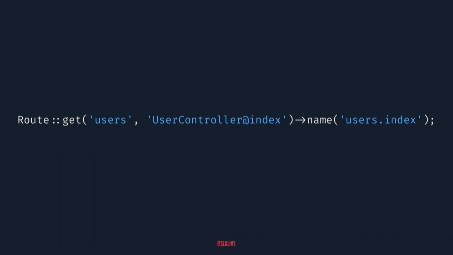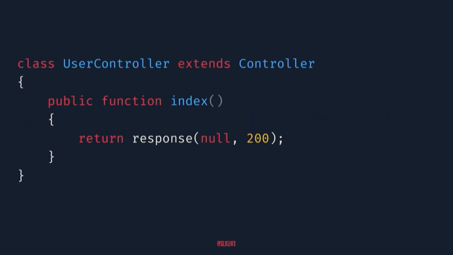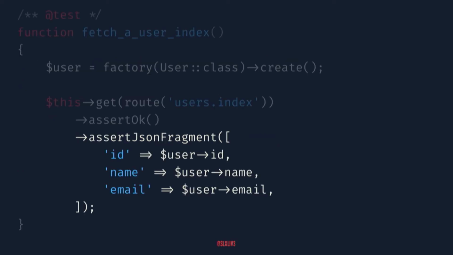Let's make this test happen. So we define our route, we give it a name, just give it a 200 response, great. We'll do a little red-green here. So next step, since we know what that response needs to look like and the data that it needs to hold, let's do that. Let's make that test fail.